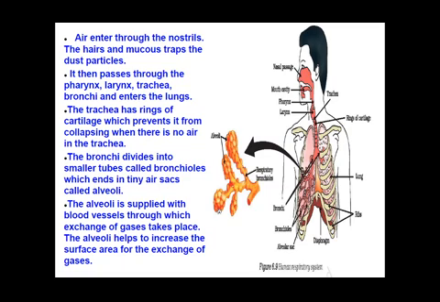And what is the function of these blood vessels? These blood vessels are used to exchange gases. Exchange of oxygen and carbon dioxide takes place in these balloon like structures known as alveoli. So the alveoli help to increase the surface area for the exchange of gases.